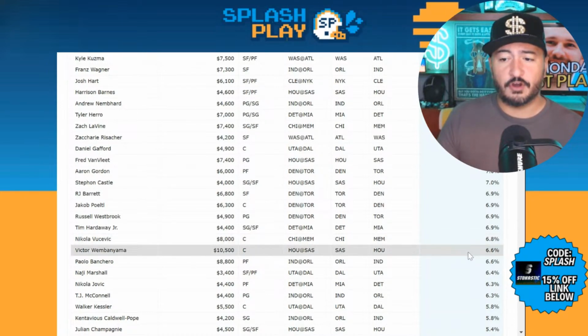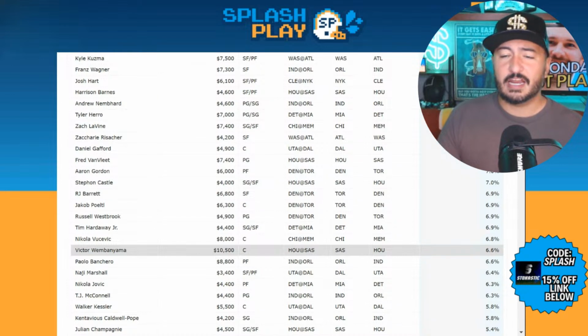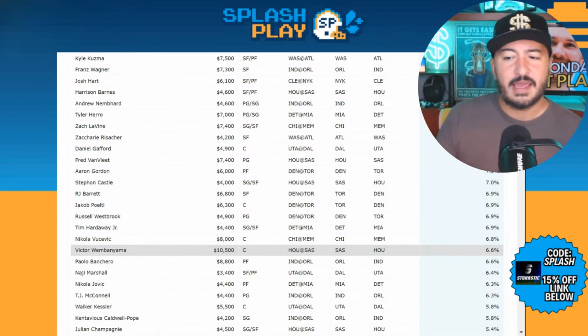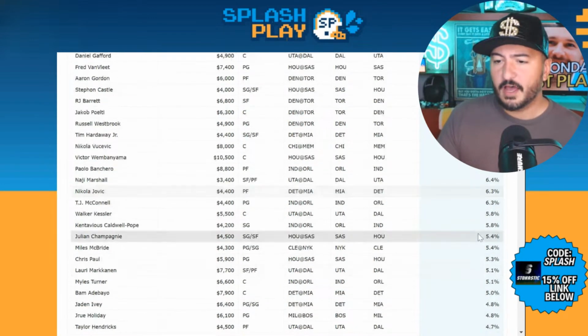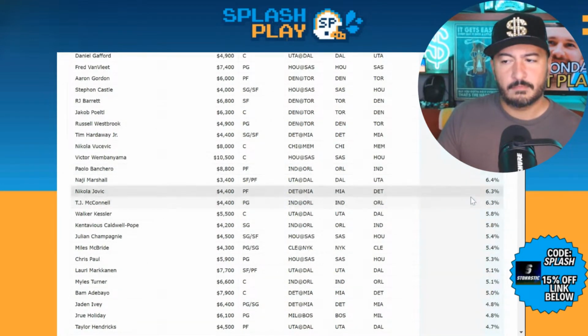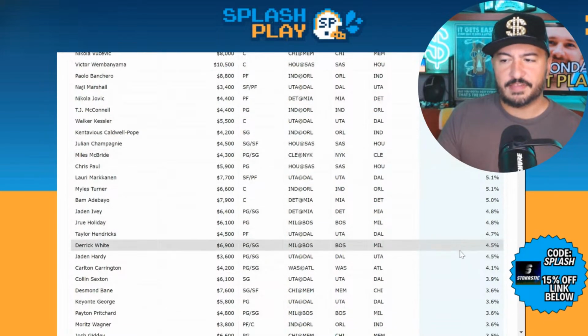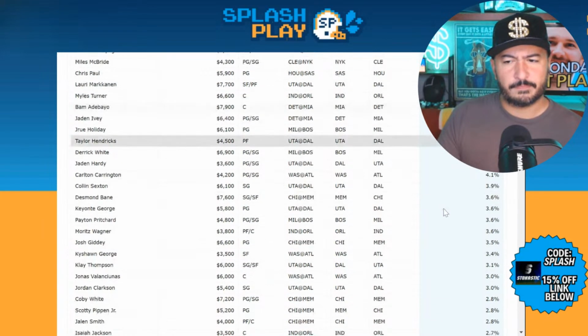Wembanyama, being this low-owned with the ceiling that he has, and I worry a little bit about him not having the ball quite as much as some of the guys they brought in this year. But Wemby, at this price tag, I think looks okay in terms of having that ceiling potentially. Paolo Banchero, Nikola Jovic, I think a decent value play at 4,400. Some of your guys down here. Bam Adebayo, really low-owned. It's basically that.